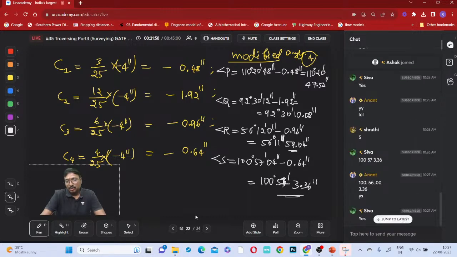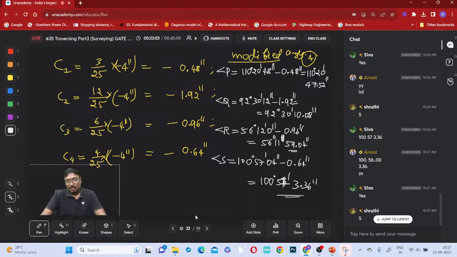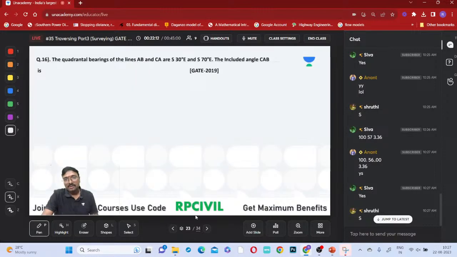Is this clear, all of you? How to apply this? This is how we have to apply it, a correction, if you just observe. Now, shall I move on to the next question, all of you?